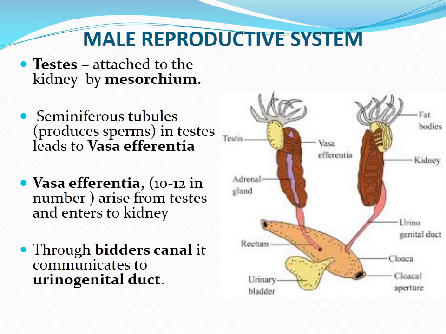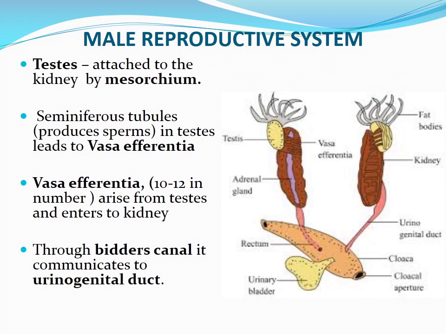In this figure, a right testis shows these seminiferous tubules. The seminiferous tubules lead to fine ducts called vasa efferentia, which are 10 to 12 in number. You can see this vasa efferentia in this figure.